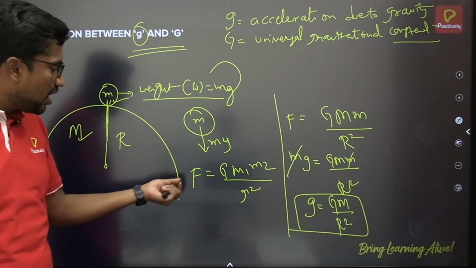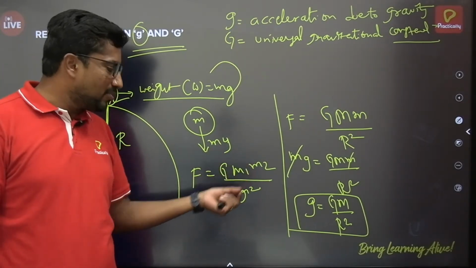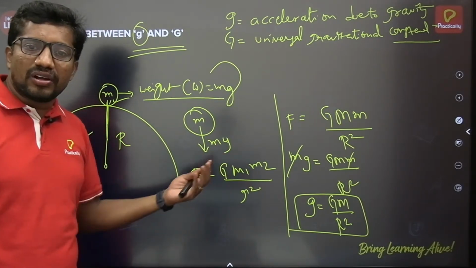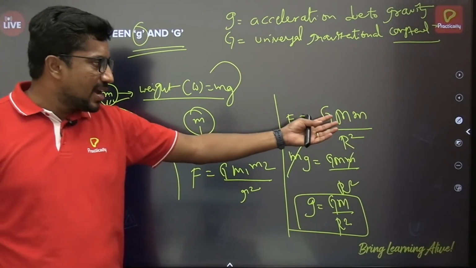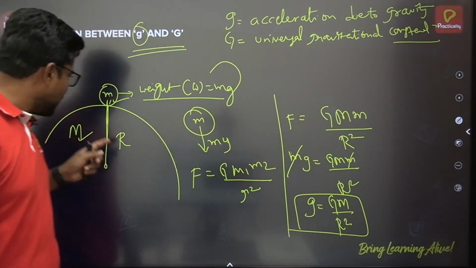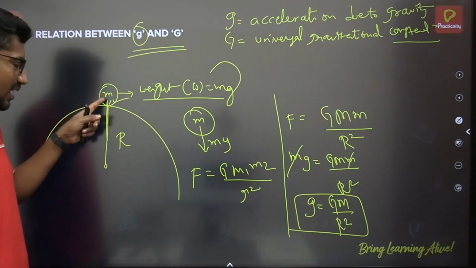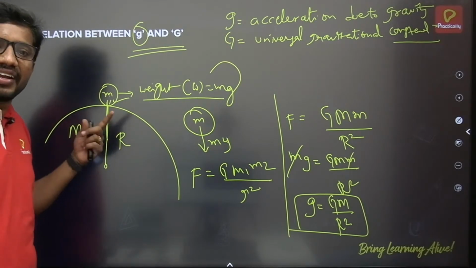Say the gravitational influence between those two bodies is F = G m1 m2 / r². It's from Newton's law of gravitation concept. And then here m1 I have taken as M, the mass of the Earth, and m is the mass of the body, and r is the distance between these two bodies as it is lying on the surface of the Earth. So from here to the center I have taken it as r, which is the radius of the Earth,